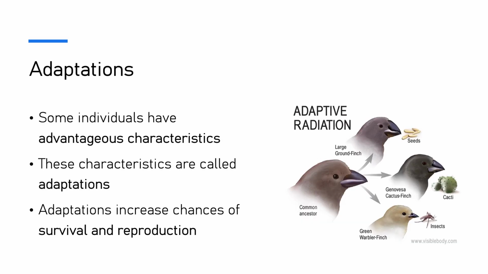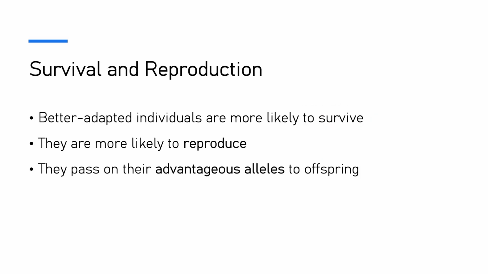Some individuals have characteristics that make them better suited to the environment, known as adaptations. For example, an animal with better camouflage is less likely to be eaten by predators. These individuals are more likely to survive and reproduce. Because they survive and reproduce, these individuals pass the advantages, alleles, or characteristics on to their offspring.